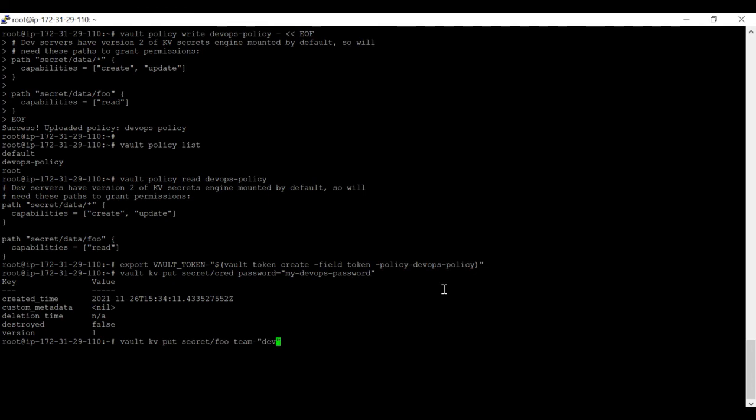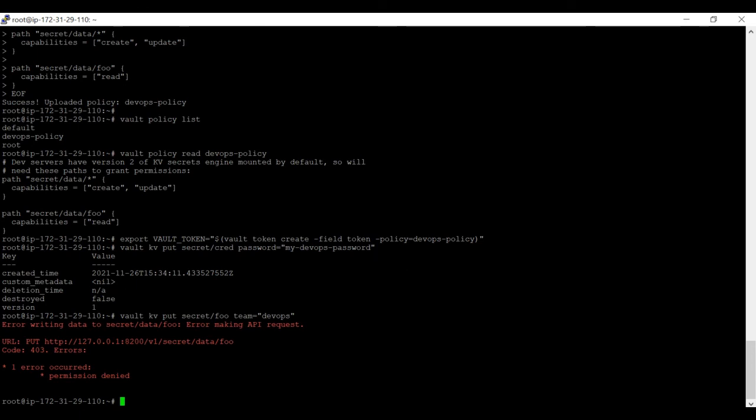Technically we should not be able to store anything under the path secret/foo. As you see on my screen, it has given permission denied, obviously, because we have given only the read permission to this path. So this is the testing we have done, and this is how a policy can be written and applied.